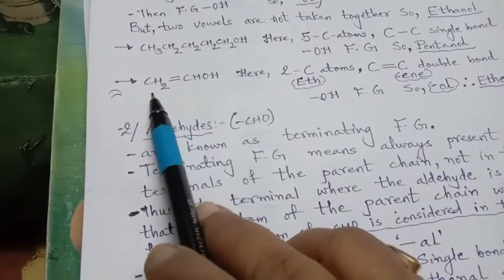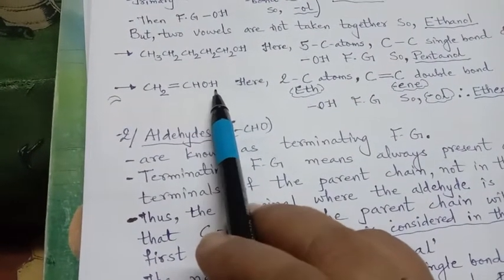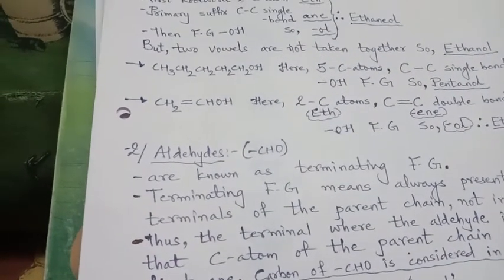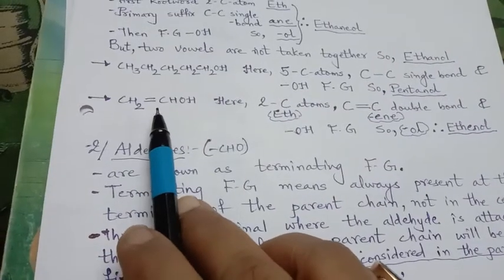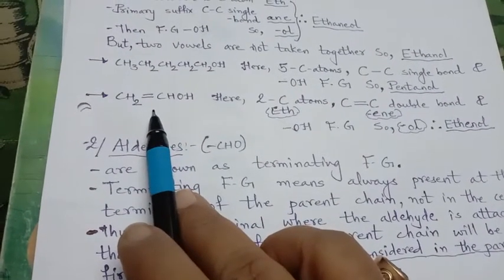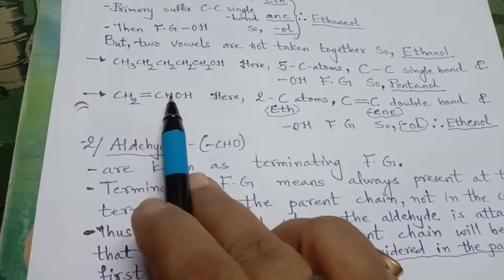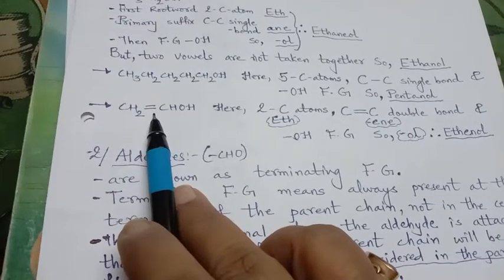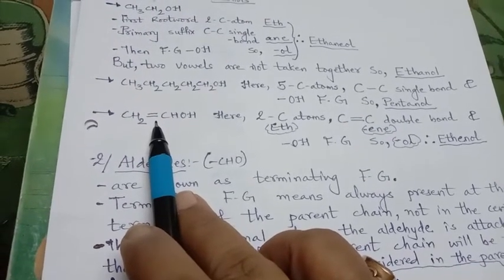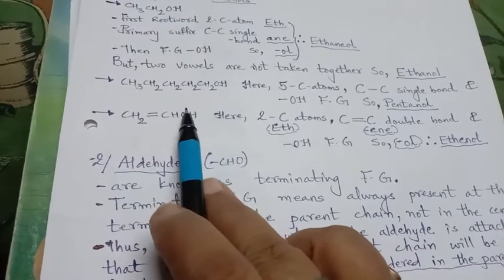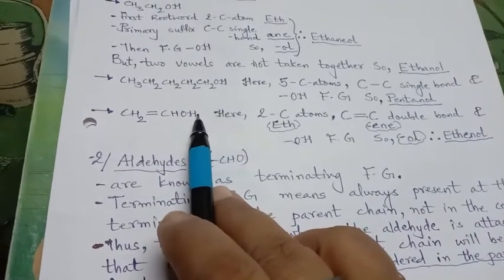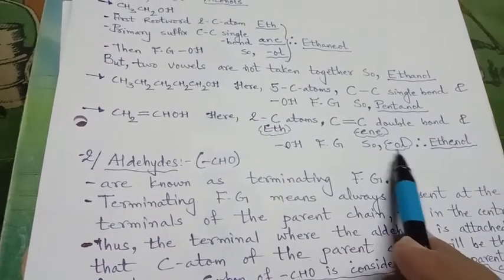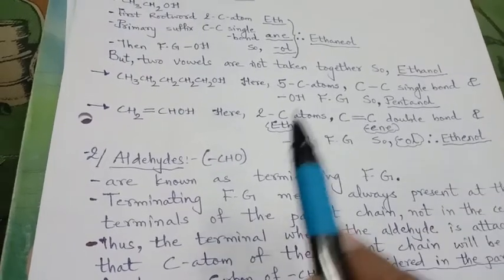Now see here, CH2 double bond CHOH, right? In this example, we have a double bond and the number of carbon atoms here is 1 and 2. So it will be eth, right? Now there is a double bond, so it won't take ane, but it will be ene. So ethene. But the secondary suffix will also come in, that is the OH group. So it will be eth, ene, and OL, so it will be ethenol, right?